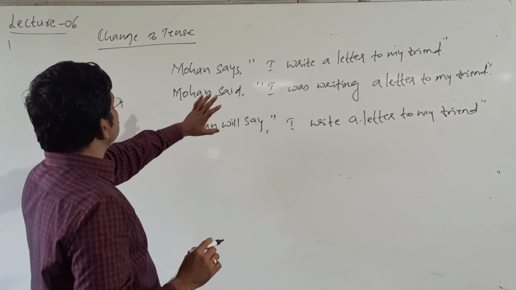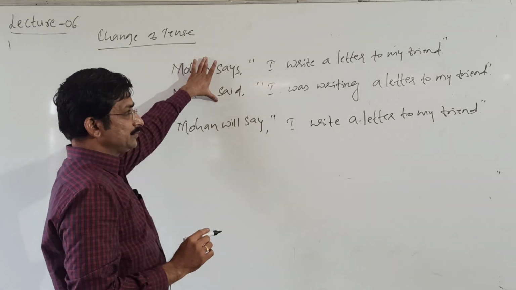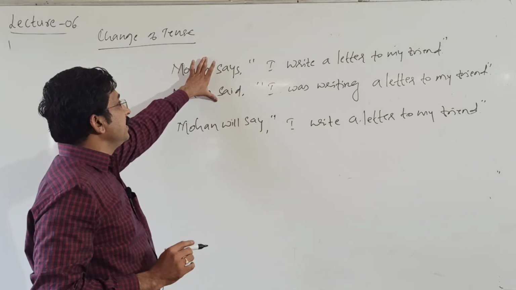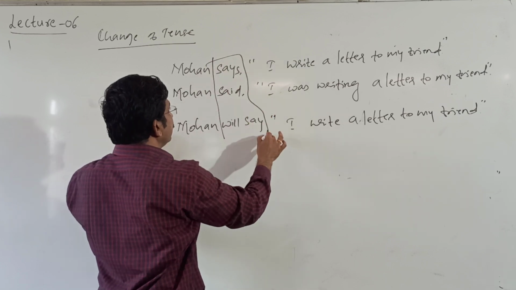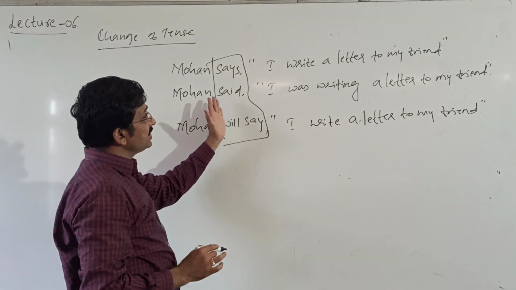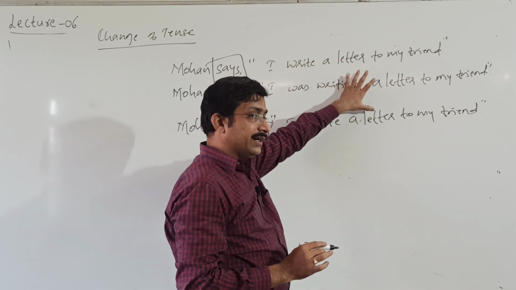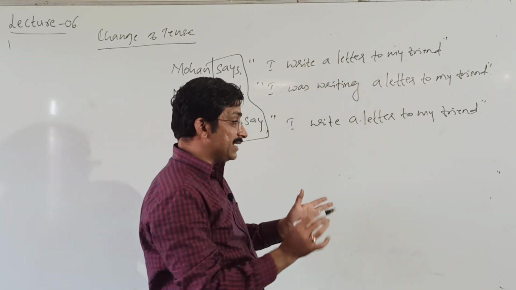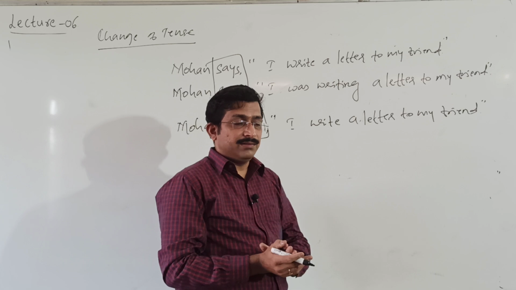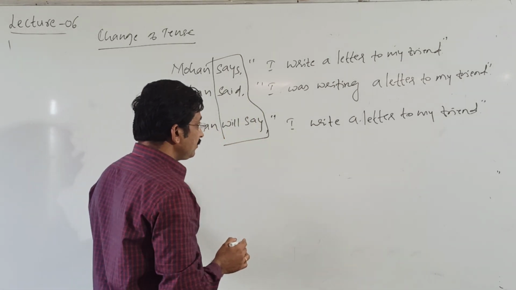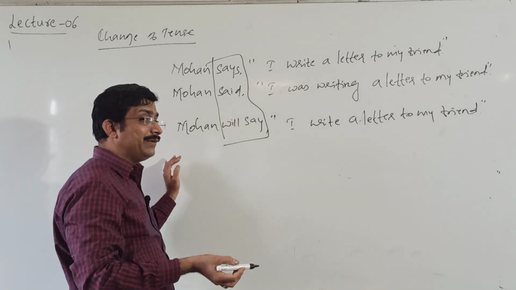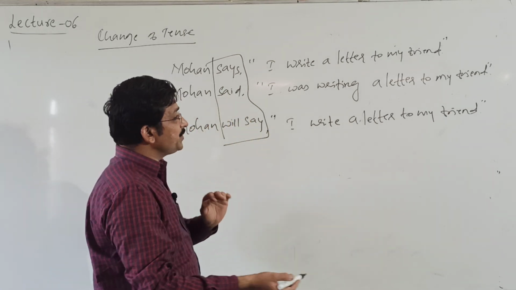Here, change of tense. This is a reporting verb. Based on this, we are going to change a reported verb. There is a relation between reporting and reported. According to the time and tense of reporting verb, reported verb changes.